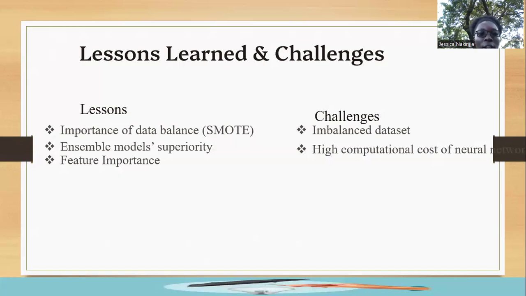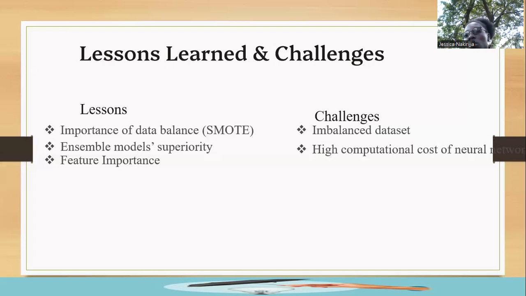Then we also have the lessons learned. One lesson we learned was the importance of balance. We couldn't make predictions with varying data points, so we had to balance them. Then we also learned about ensemble model security, to integrate it with other weaker models. Then we also learned feature importance, like there are features that are more important for predicting quality than others. Then the challenges was the imbalanced data set, at times giving us varying accuracies in prediction.